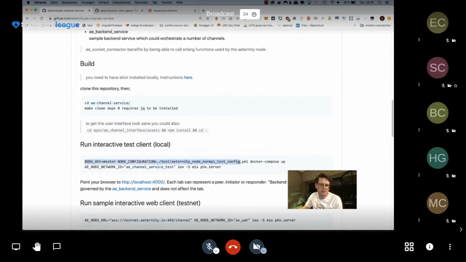So this command will spawn up an Eternity node, which will serve as our side of the state channels. So the state channel on our side will live here. And actually, I got it wrong, even the state channel of the other party will also reside in this node, as far as I know, but it doesn't have to be so. So with this command in the second terminal, you start the state channel service, which will be the other side, the other player. There are also commands where you can make it use an arbitrary node.